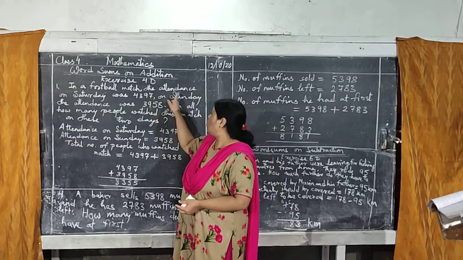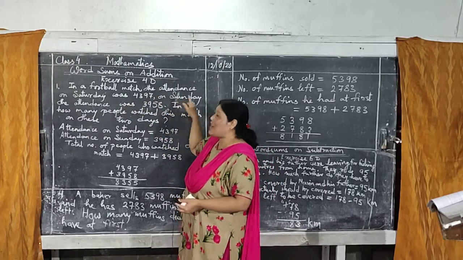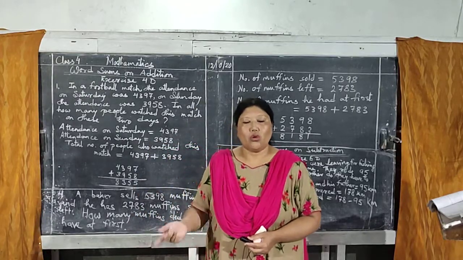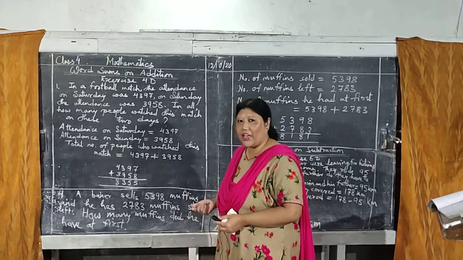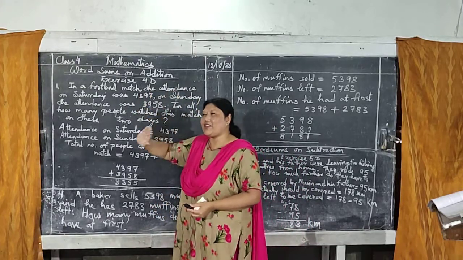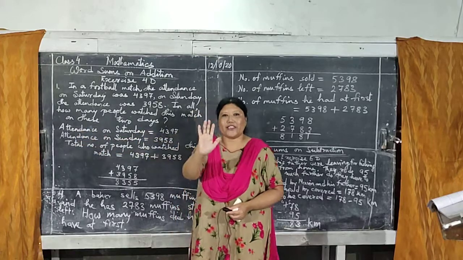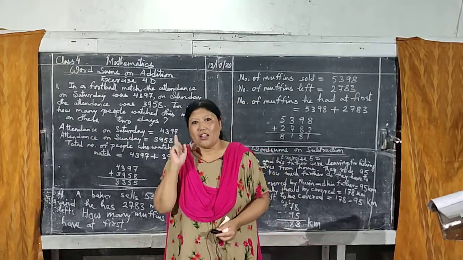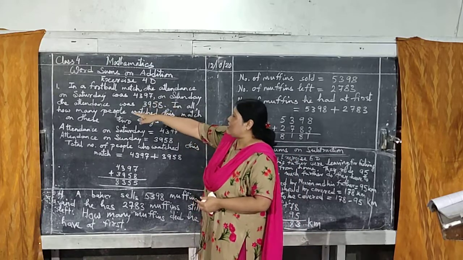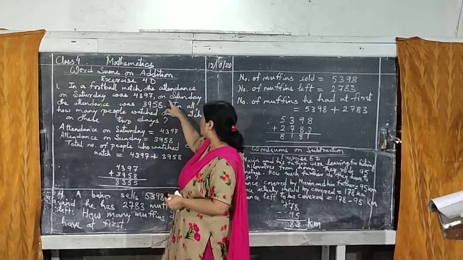On Saturday, attendance means the number of people who go to watch football. So it was not 4,397, just keep it aside. You just concentrate on 7 people. Only 7 went on Saturday, not on Sunday.